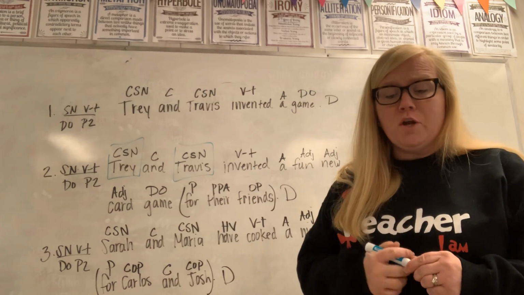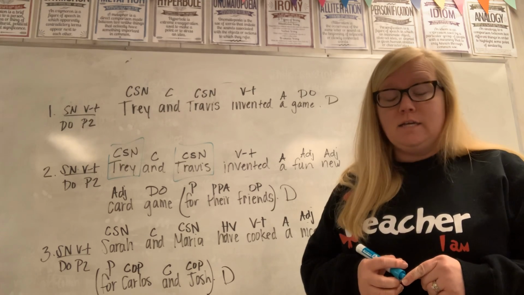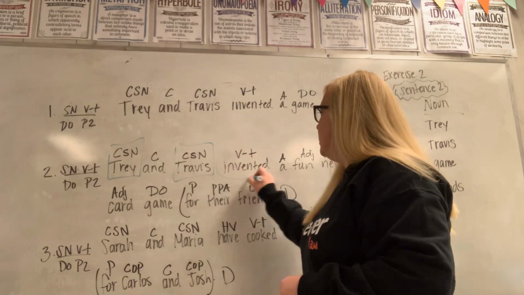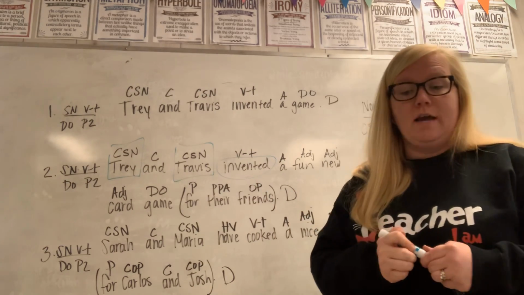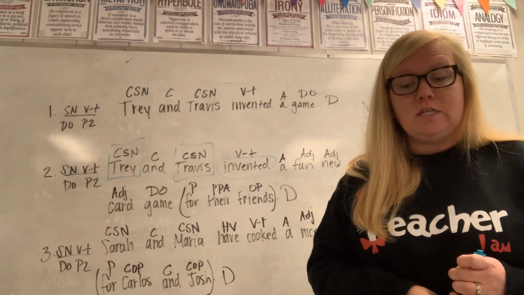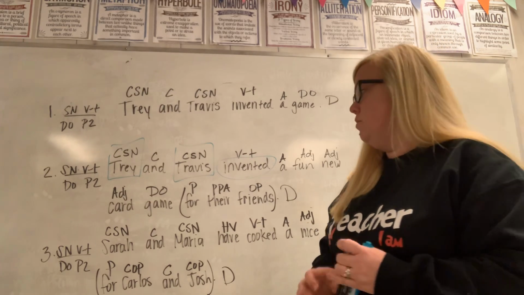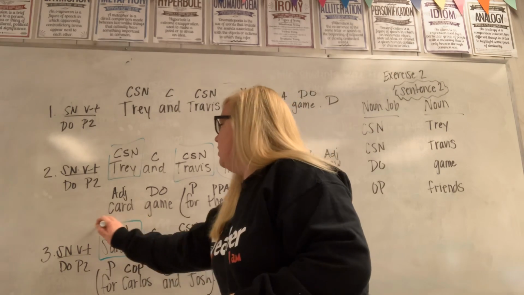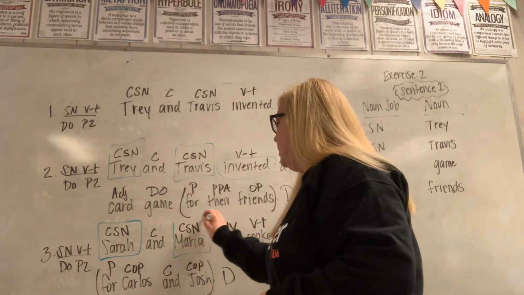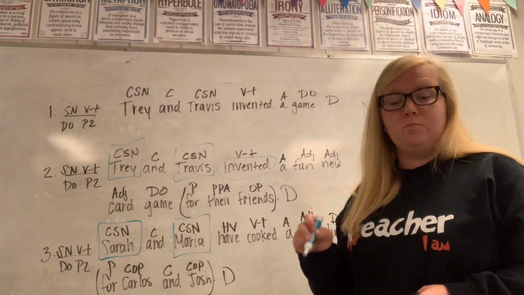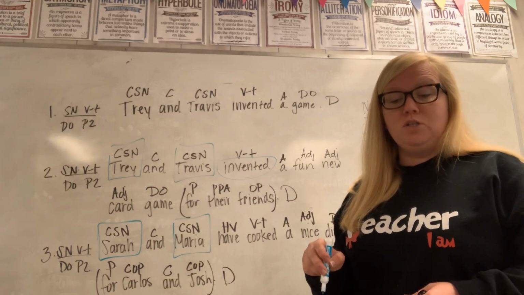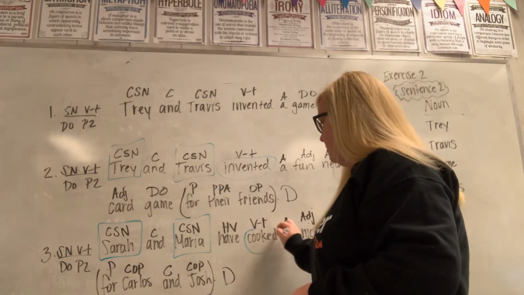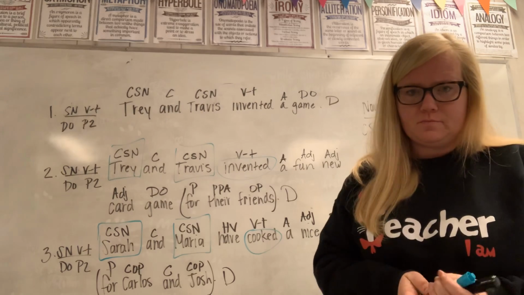And then for your simple predicate, that is your verb in the sentence. And our verb in this sentence is invented, okay? So that's our simple predicate. And then for sentence 3, we do the same thing. We have to find our subject nouns, and our subject nouns are Sarah and Maria, okay? So you would write Sarah / Maria. And then for our simple predicate, you're just writing down the main verb. So that would be this one, cooked, okay?